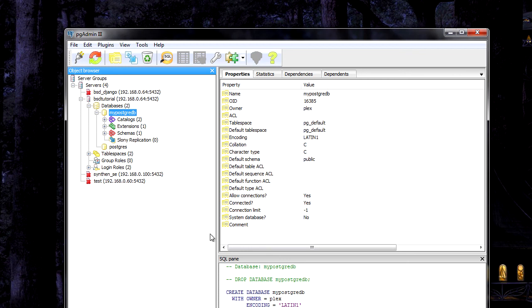As you can see, everything worked fine. And that's everything you have to do to set up a PostgreSQL database in FreeBSD. Take care and watch for more tutorials later.